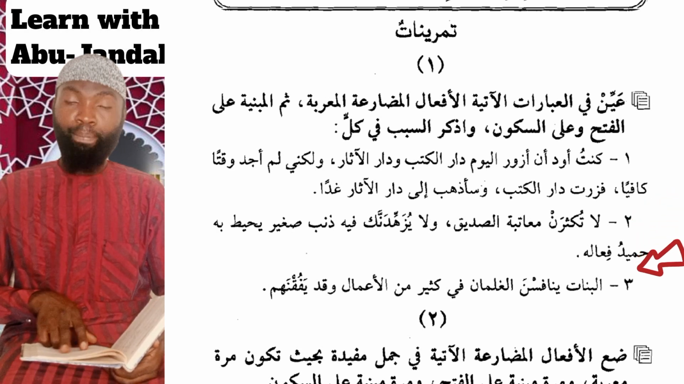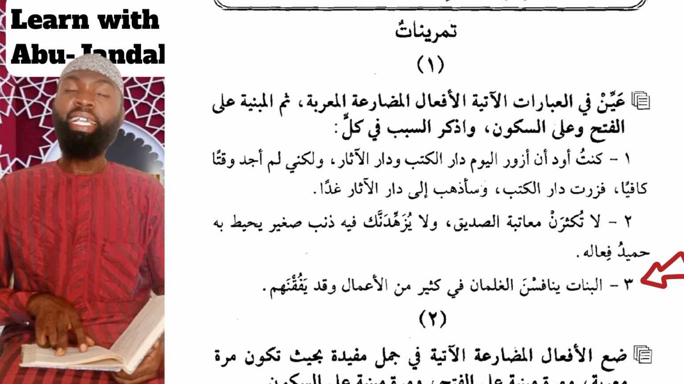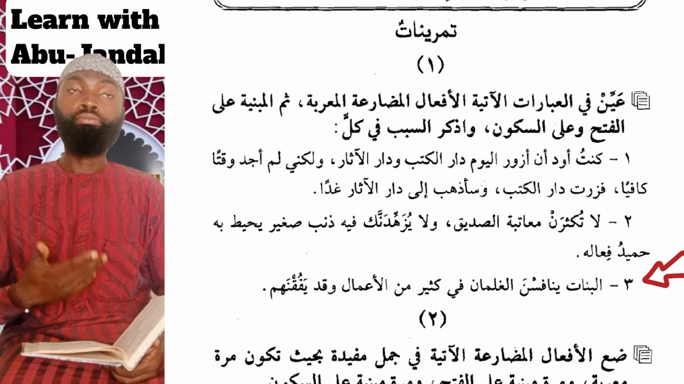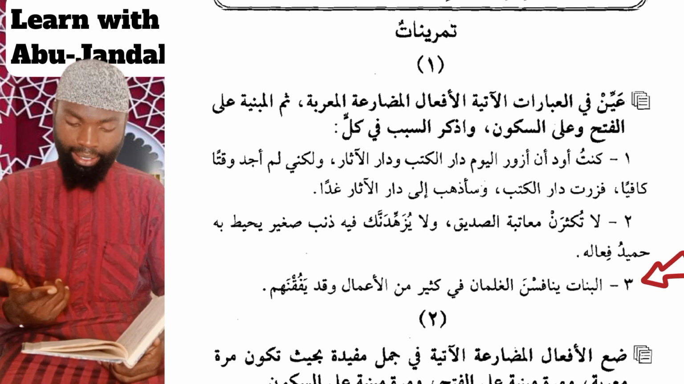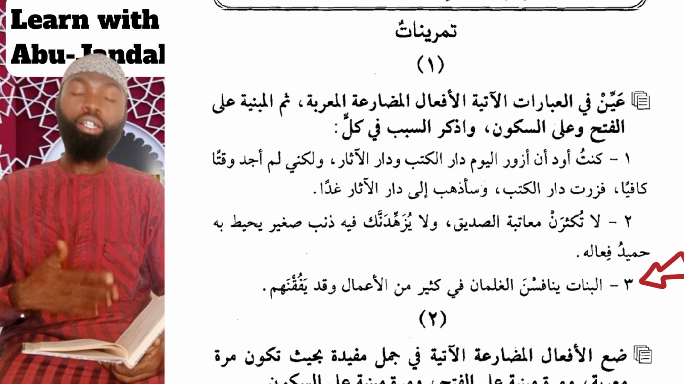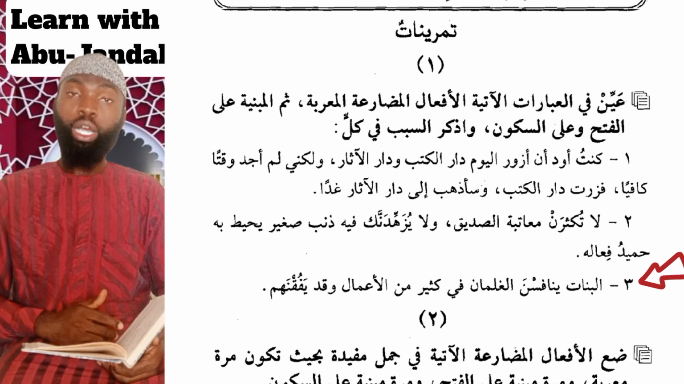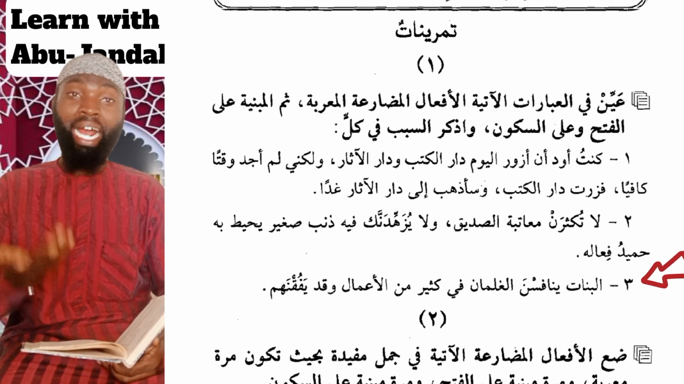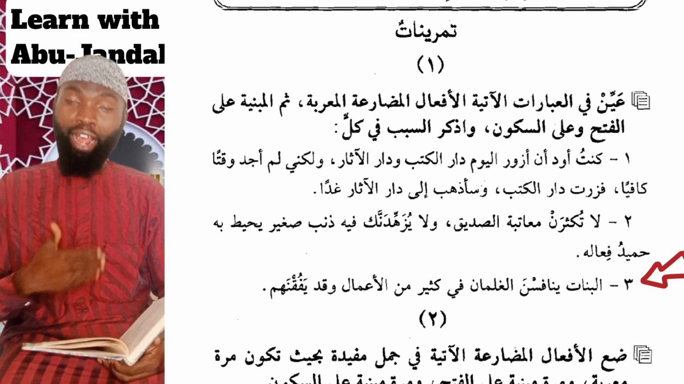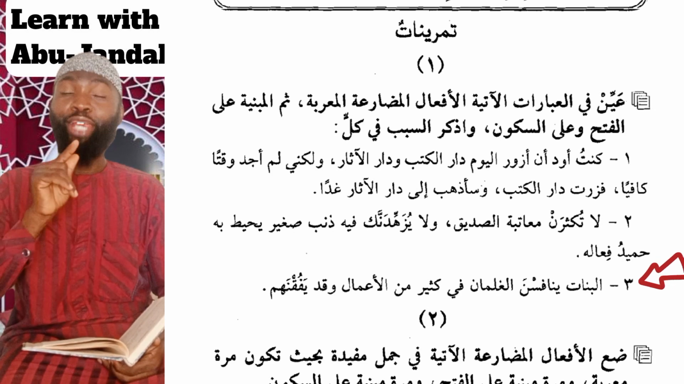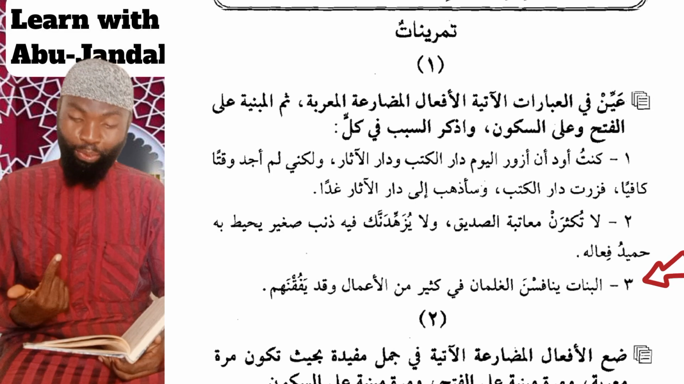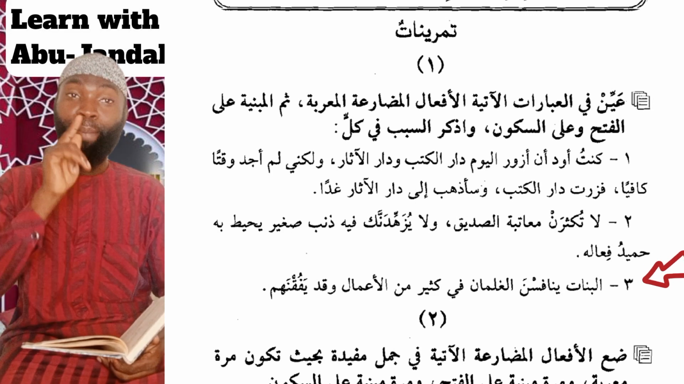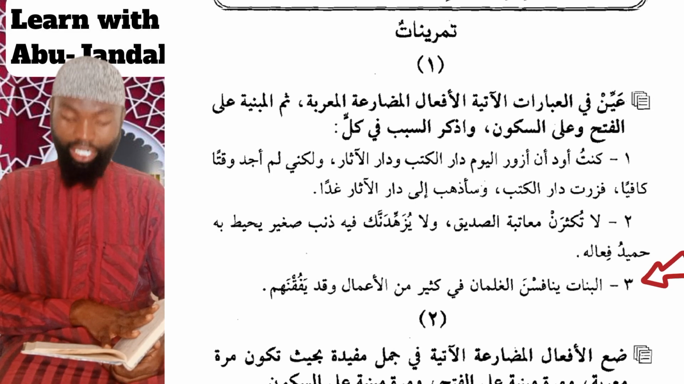Then number 3, we have albanatu yunafisna al-gilman. The girls are competing with the boys في كثير من الأعمال, in a lot of works, وقد يفوقنهم, and they could surpass them. So yunafisna is the first one we have here, and yunafisna is fi'l mudari mabniyun. It is fixed upon sukun. Why? Litisalihi bi nun niswa, because of the attachment of nun niswa.